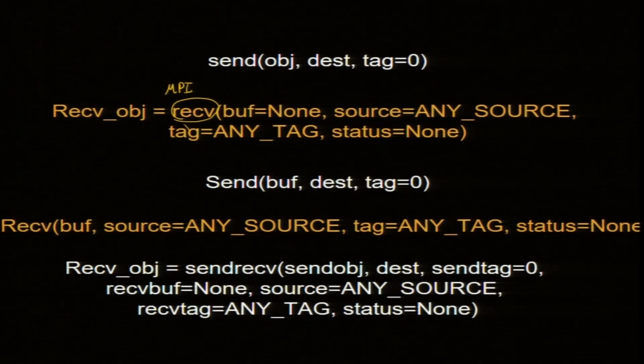There is a function called receive, and we discussed that there are 2 ways to transfer data. There are several others, but in this class we will focus only on 2 ways. So, there is send and receive. One way to send is to send an object, so you need to give the object directly. The object could be a number, it could be a string. You also have to specify where to send. An envelope without an address is not going to go anywhere. So, destination and tag, which I will discuss a bit later.